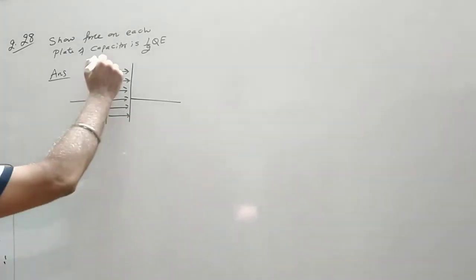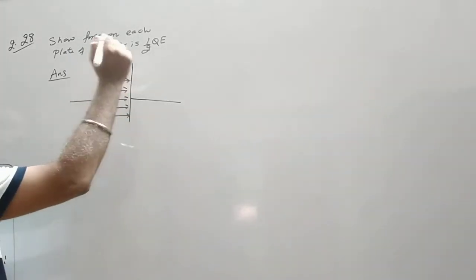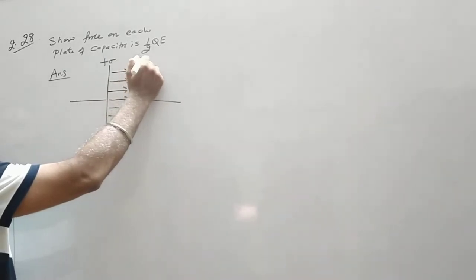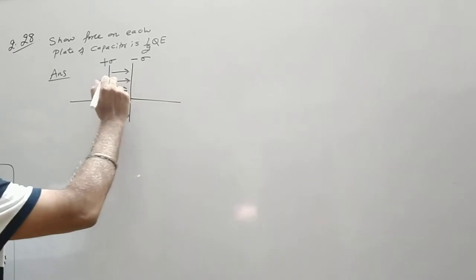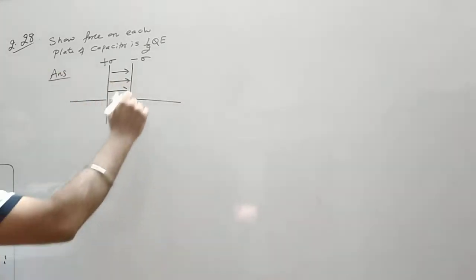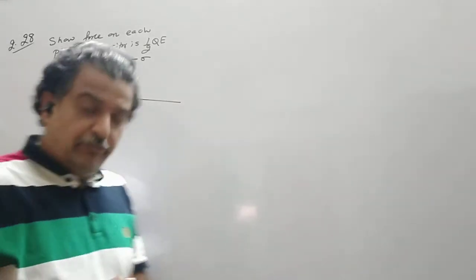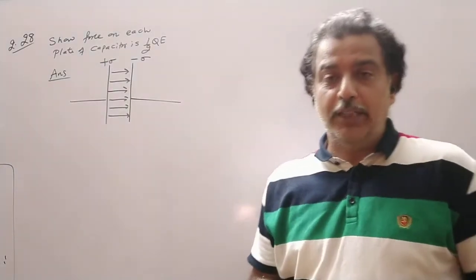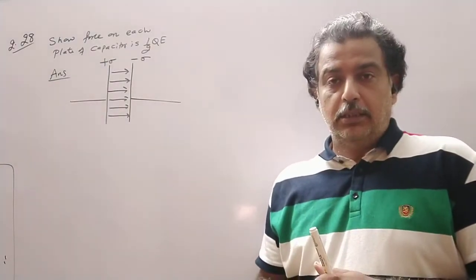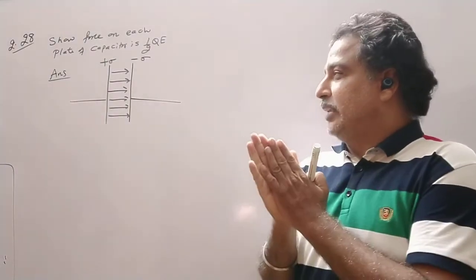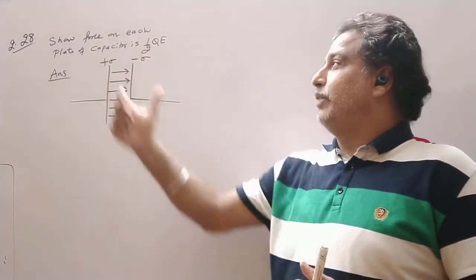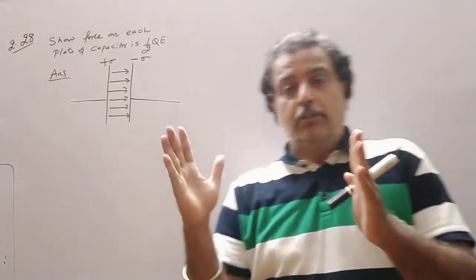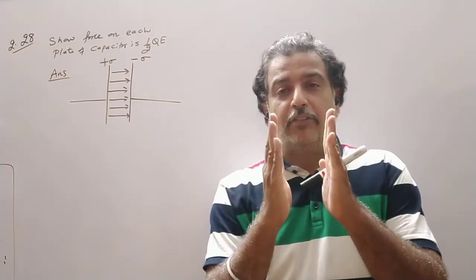So if this plate is positively charged having surface charge density sigma, and this is negatively charged having surface charge density sigma, the electric field intensity between the two plates of the capacitor, we know that it is sigma upon epsilon naught. Now I can also say that there is a force on each plate of the capacitor. So one plate is kept in the electric field of the other plate.